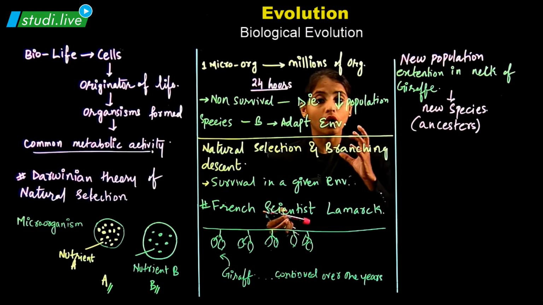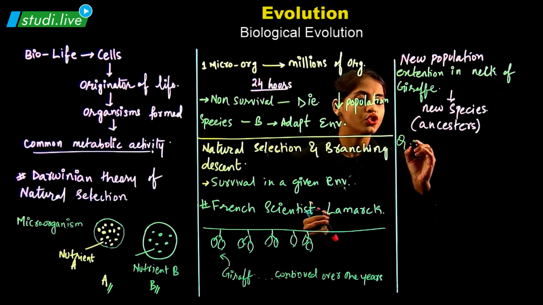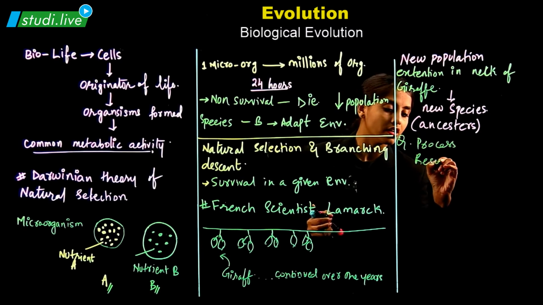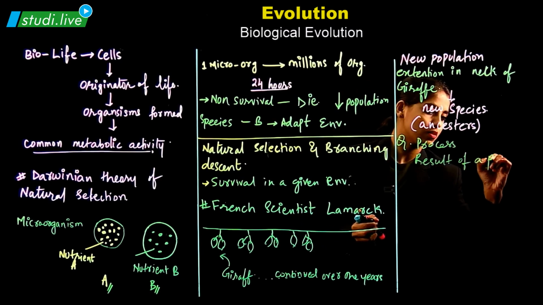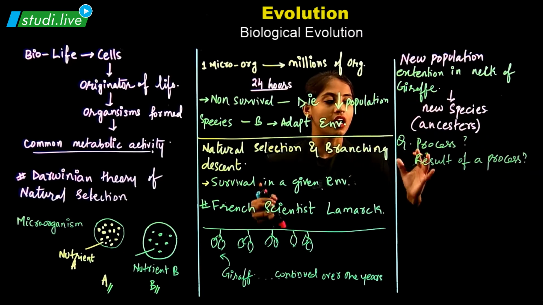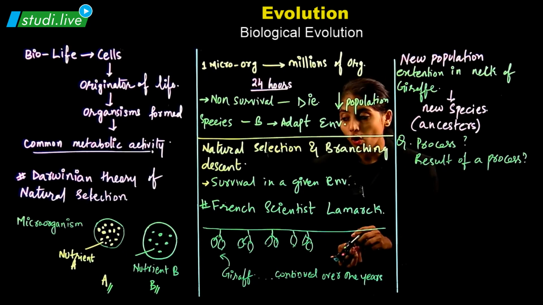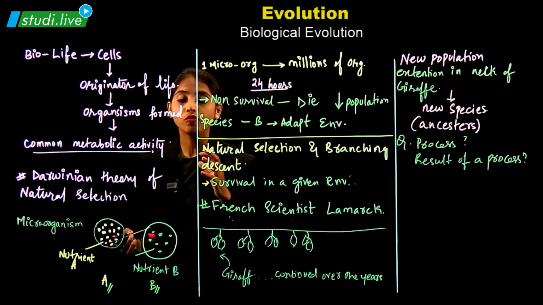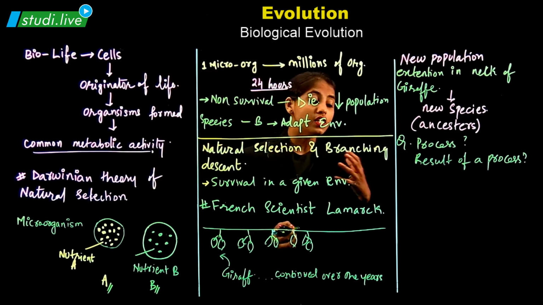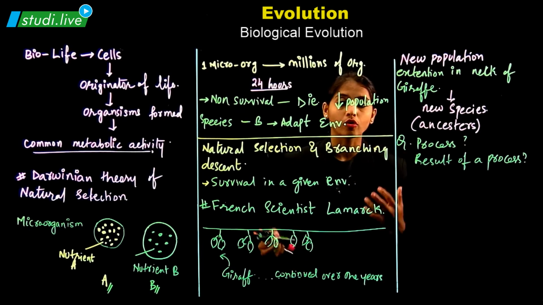Still, students, the question is whether evolution is a process or evolution is the result of a process. Can you answer me this? No, students, we cannot say either of it, because evolution is happening for years and years, and there are still changes happening in the plants, in the animals, in the insects, in the microorganisms.